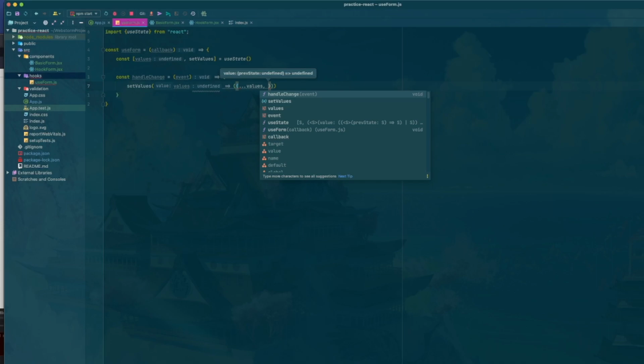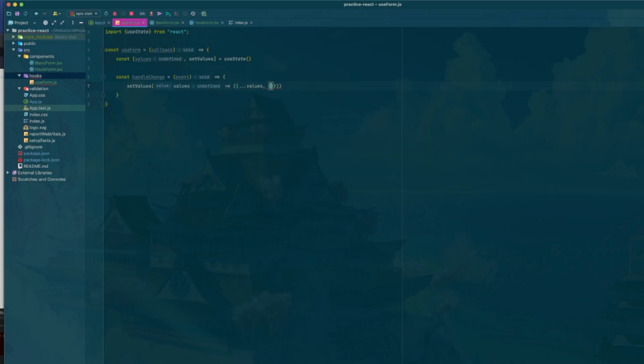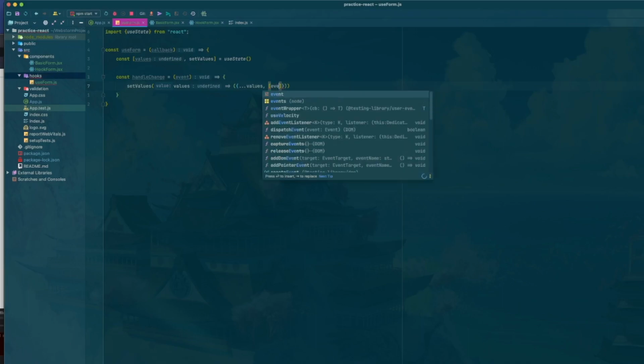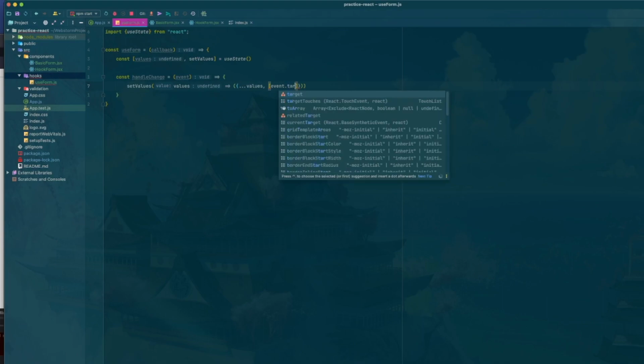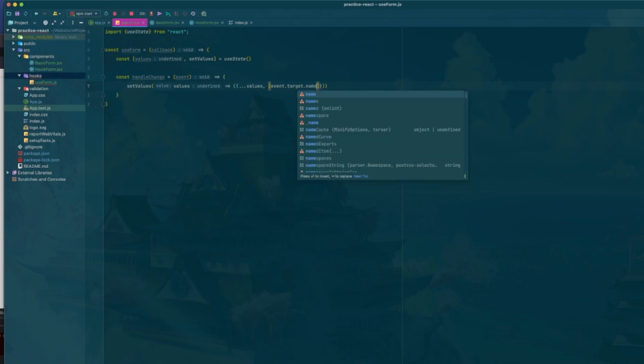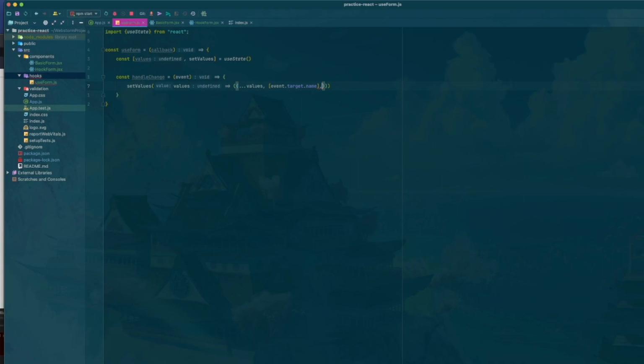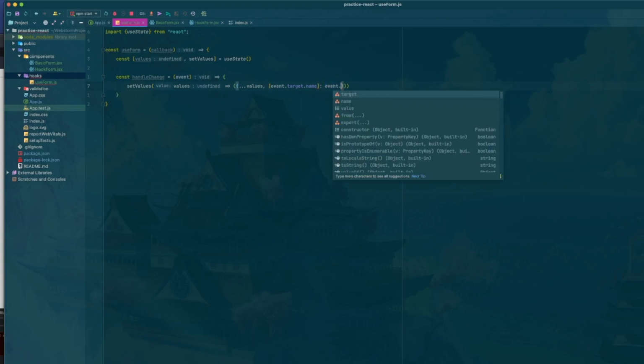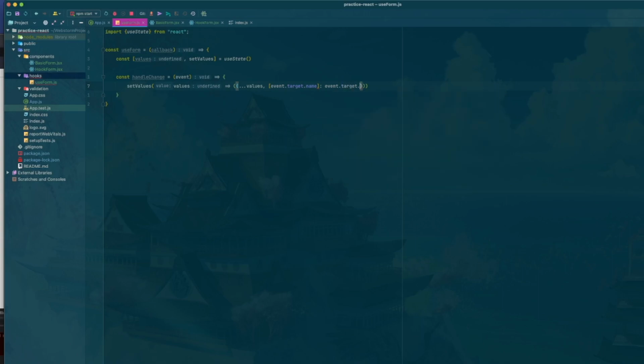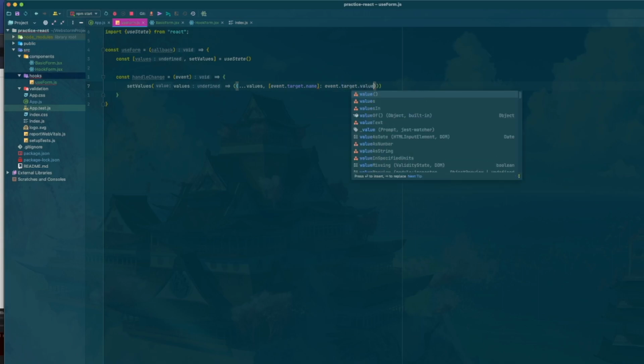And then we're going to do our square brackets, and we're going to do event.target.name. That's why we needed that name field in our HTML. And you're going to do colon, event.target.value.